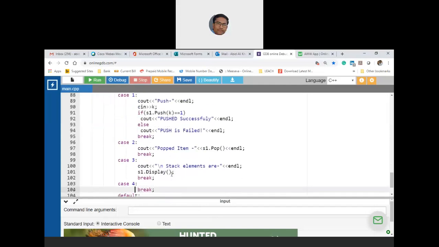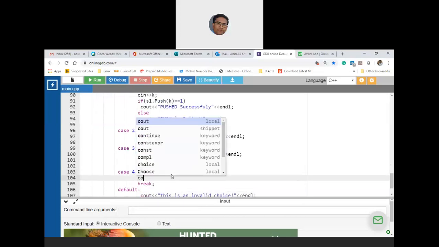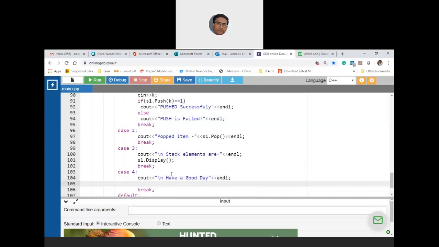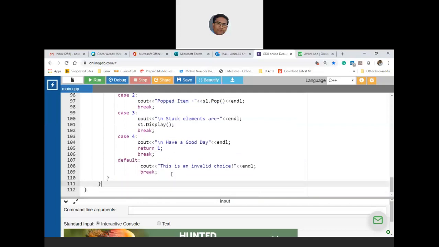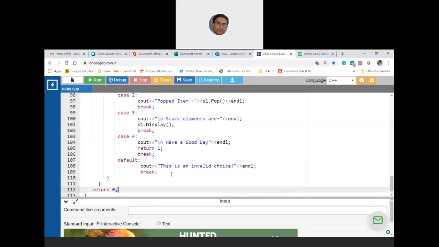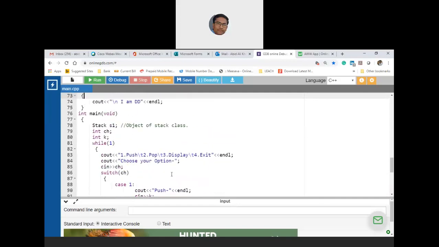Then case 4, case 4 is terminate. So let us say endl, then return from main. This is return 1. If you come here, this is return 0. Okay, so clear? Everything we have implemented.